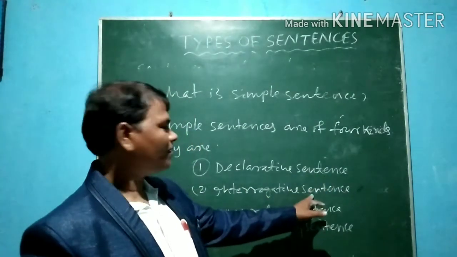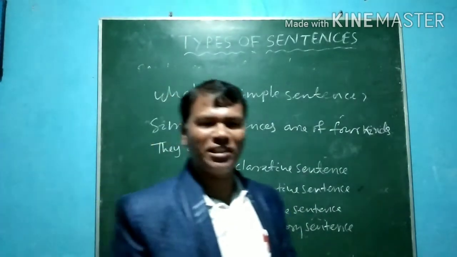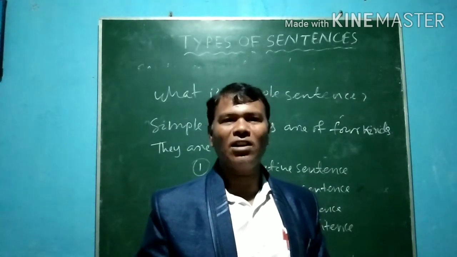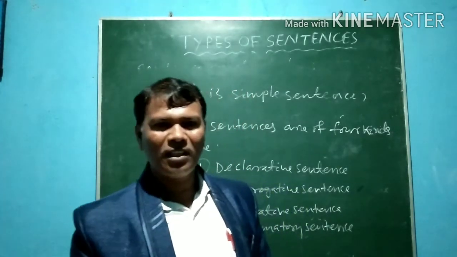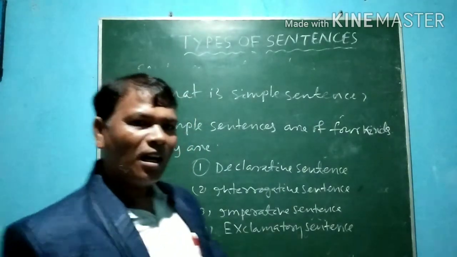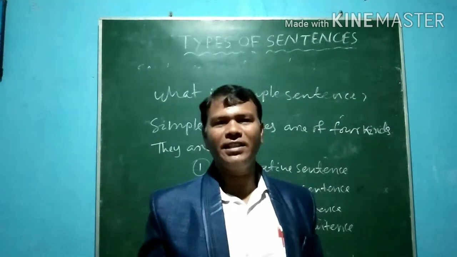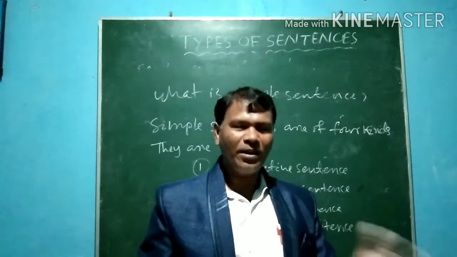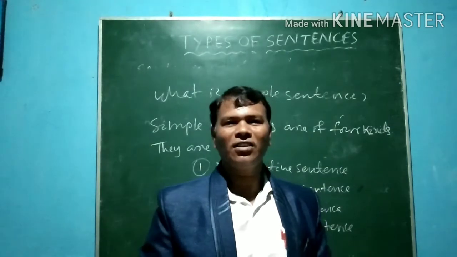What is interrogative sentence? A sentence which inquires about questions is called interrogative sentence. Further, interrogative sentences are of two types. What are they? That is yes-no question and WH question. What is yes-no question? Suppose, are you a teacher? Yes, I am a teacher. Or no, I am not a teacher. That is yes-no question. What is WH question? Who are you? What are you? Where are you going? That is called WH question.